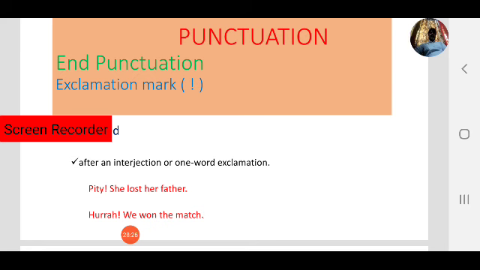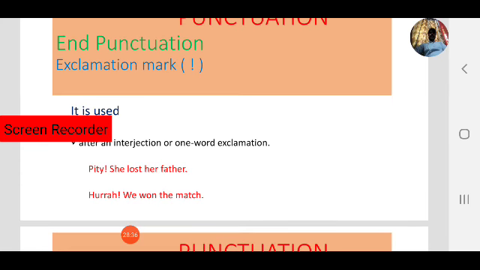Observe the one word, pity. We use an exclamation mark here: pity, she lost her father. Okay, one word exclamation. Next one, hurrah, we won the match. That is another example. At the end of a sentence we use a full stop, but after a one word exclamation we use an exclamation mark. Pity, hurrah, oh my god, like that. For different emotions we use an exclamation mark.